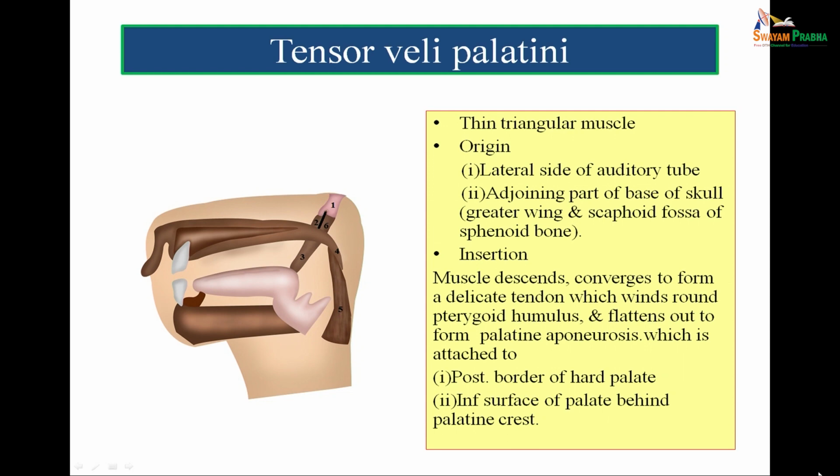So, when this muscle is contracting, what will be the effect of the muscle? The effect of the muscle will be to open the auditory tube, and as the name of the muscle indicates, it is tensor veli palati. It tenses the soft palate. So, there we have it. We have the two actions of the tensor veli palati muscle.